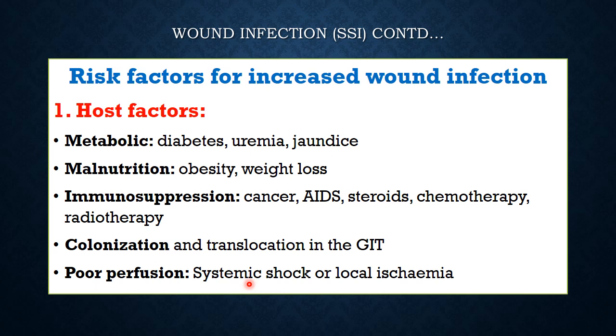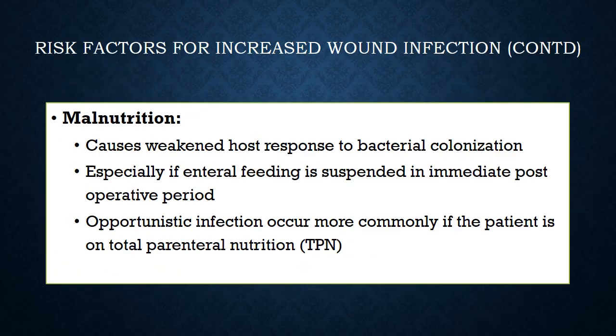Then poor perfusion, any place where there is less circulation, of course, neither the humoral antibodies nor the cellular immunity, macrophages, etc., will be able to reach. So, in case of systemic shock or localized ischemia, host immunity is reduced because the host cannot mount the adequate inflammatory response.